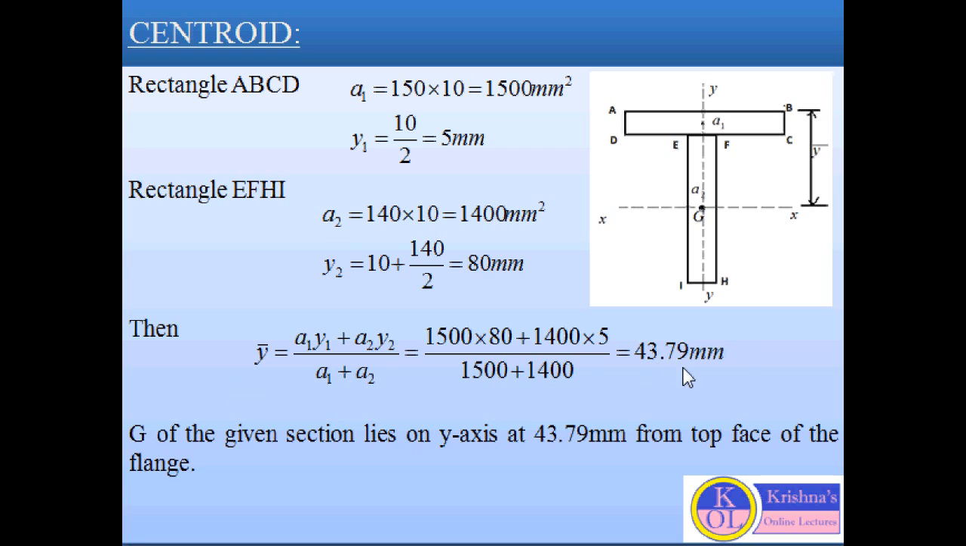So we can say the position of G lies on the y-axis at 43.79 mm from the top face of the flange. So if we have the value of y bar, we can easily locate the position of G here.